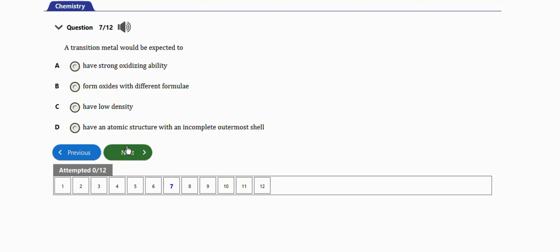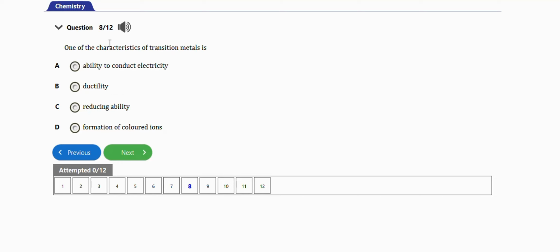Next question with this one, it says one of the characteristics of transition metals is ability to conduct electricity, ductility, reducing ability, formation of colored ions. The right option is option D.